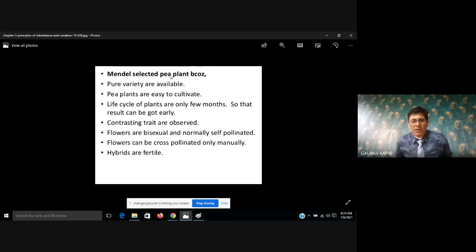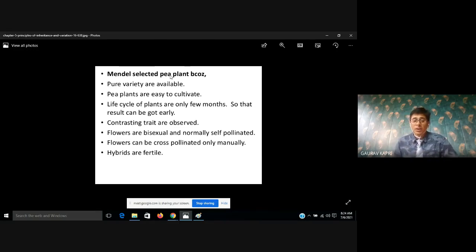Third, Rasmita or anyone else answered that contrasting traits are observed. For a single character it has 2 contrasting traits. I think Gauri answered. For example, if I am talking about the flower color, two colors are there, white or purple. Similarly, if I am talking about the seed shape, round and wrinkled. So a contrasting trait for a single character is observed. So that's why he chose Pisum sativum.